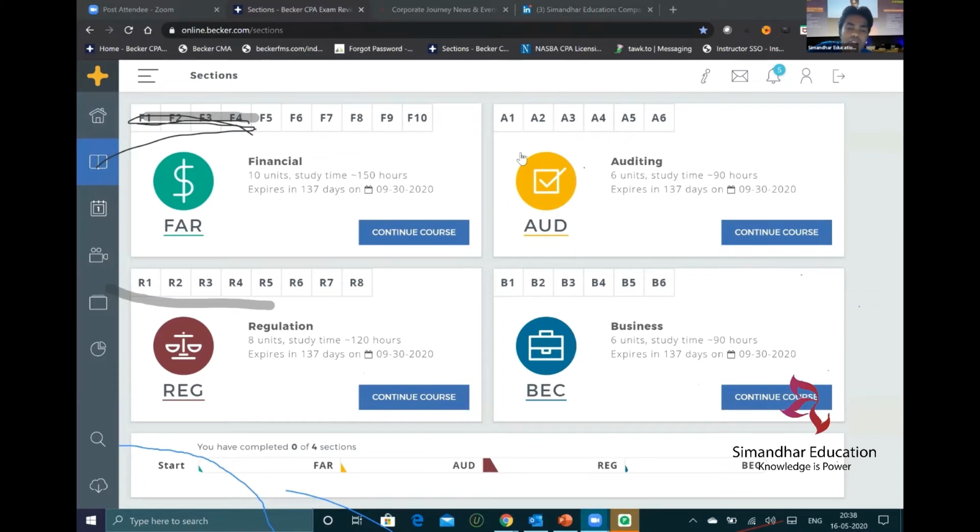Overall, around 150 hours they have estimated for financial. For audit, they have estimated around 90 hours. For regulation, they have estimated 120. For business, they have estimated 90. So overall, around 450 hours is what we are expecting to complete for the entire CPA examination.